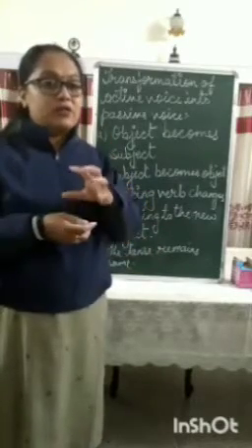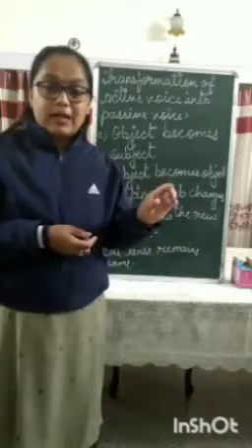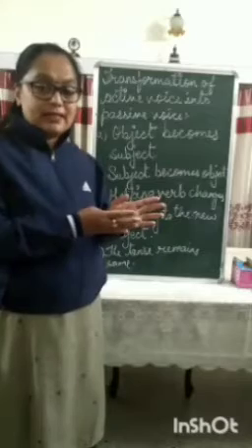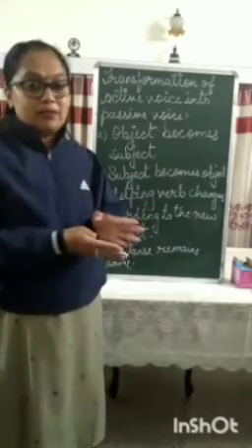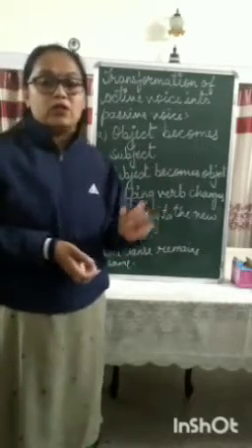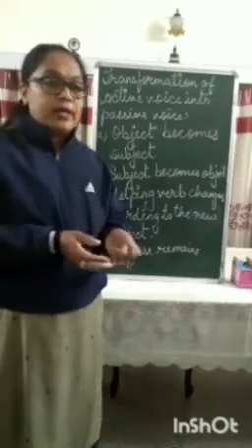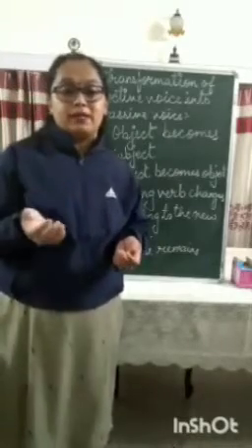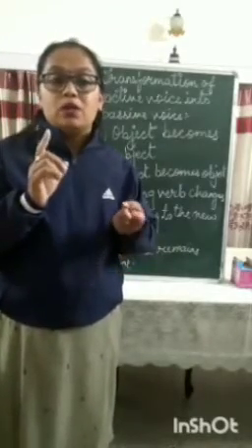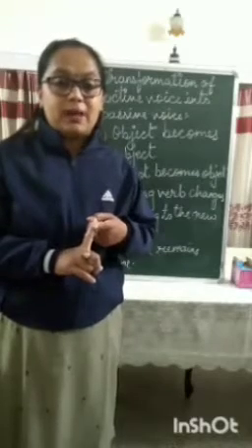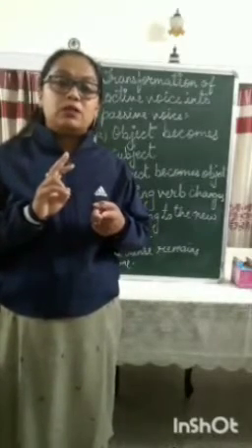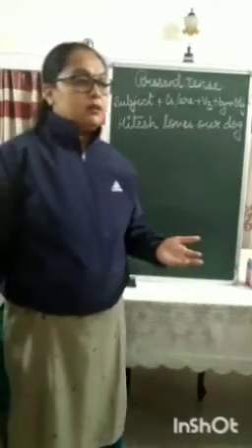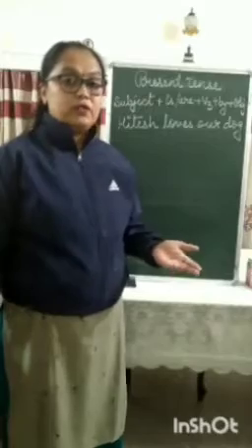Just as you have a sentence structure for tenses and different types of sentences, similarly, when you are changing active voice of one kind of tense into passive voice, there is a certain sentence structure that you have to follow. One more thing to remember is that when you are writing in passive voice, you have to use the third form of the verb, that is the participle form, and you have to use the preposition by also. So now let us start with the active voice which is written in present tense.